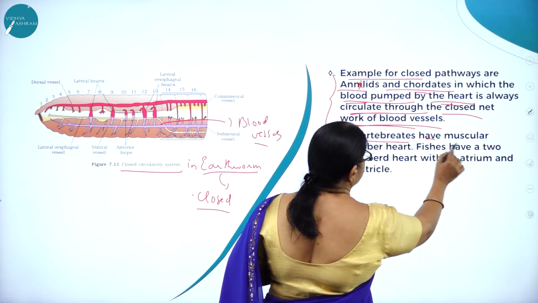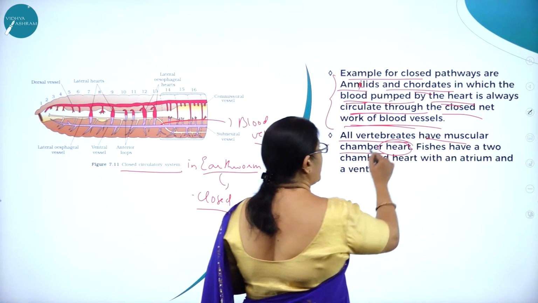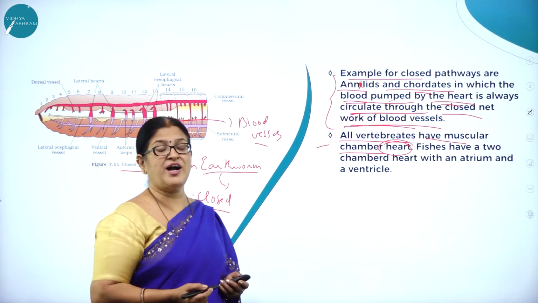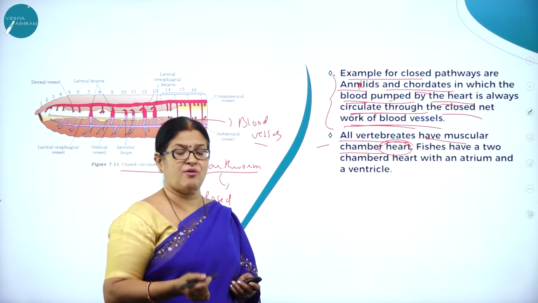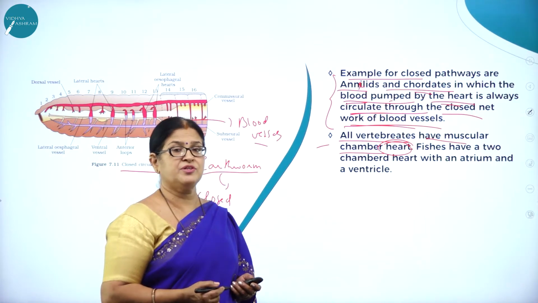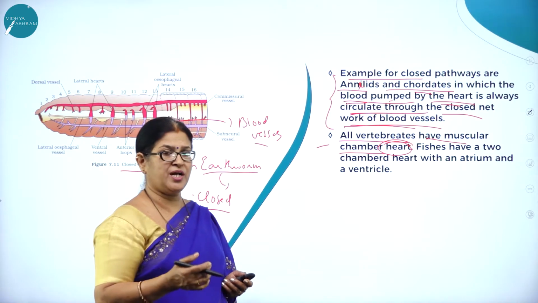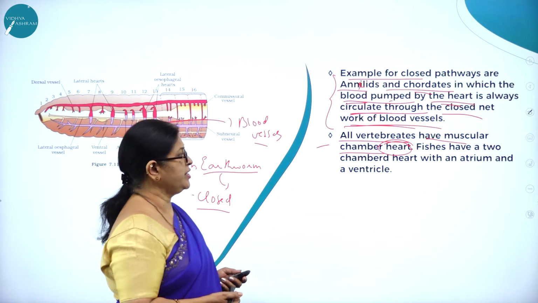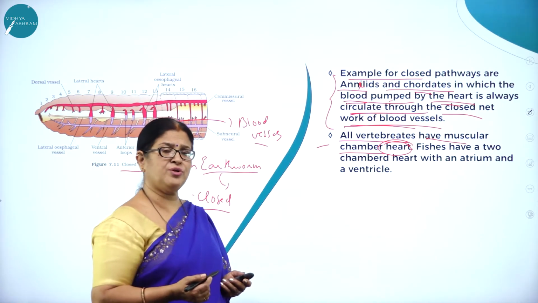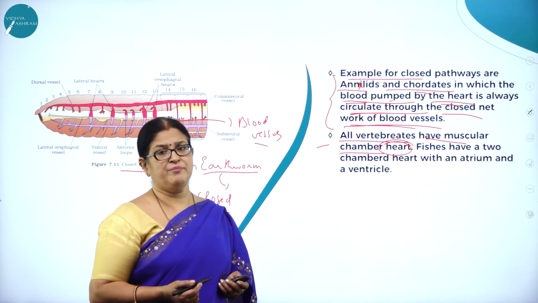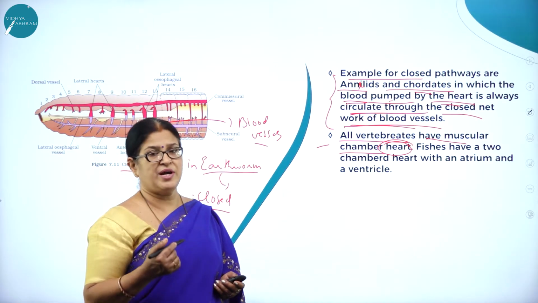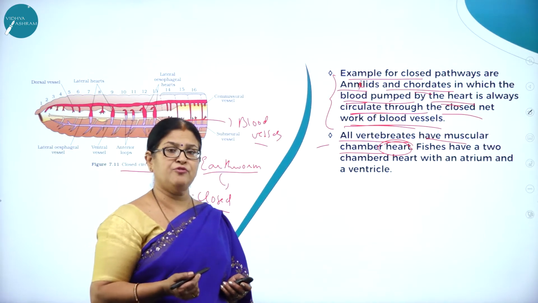So all vertebrates have a muscular chamber called the heart. As we all know, the heart is the principal muscular organ which circulates the blood from the human heart to the different parts of the body. Do you think all animals have the same number of chambers? No. Some have a 2-chambered heart, some a 3-chambered heart, and some a 4-chambered heart.